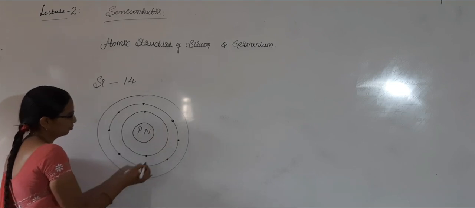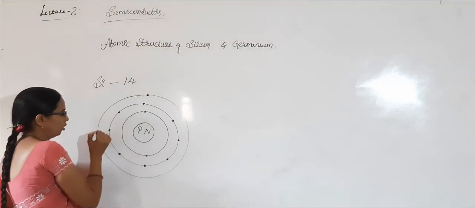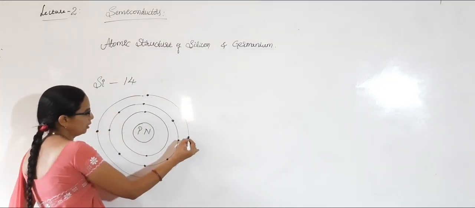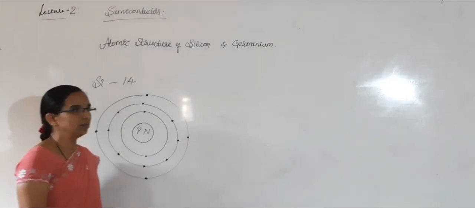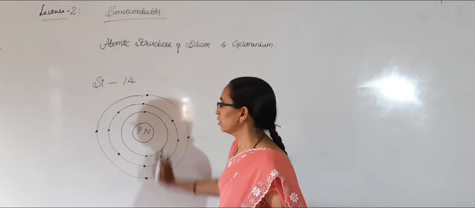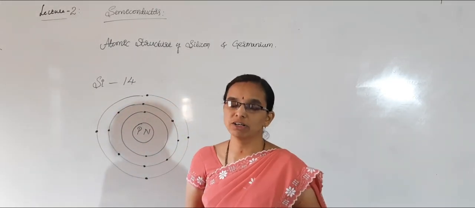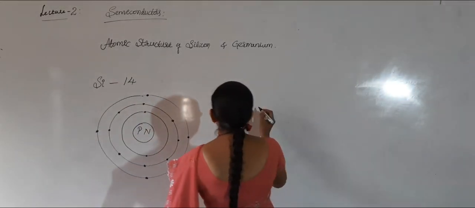The third orbit, 8 plus 2 is 10. How many are remaining? 4 are remaining. So there are 4 valence electrons in silicon. In the outermost orbit, there are 4 valence electrons. So it can be called tetravalent.